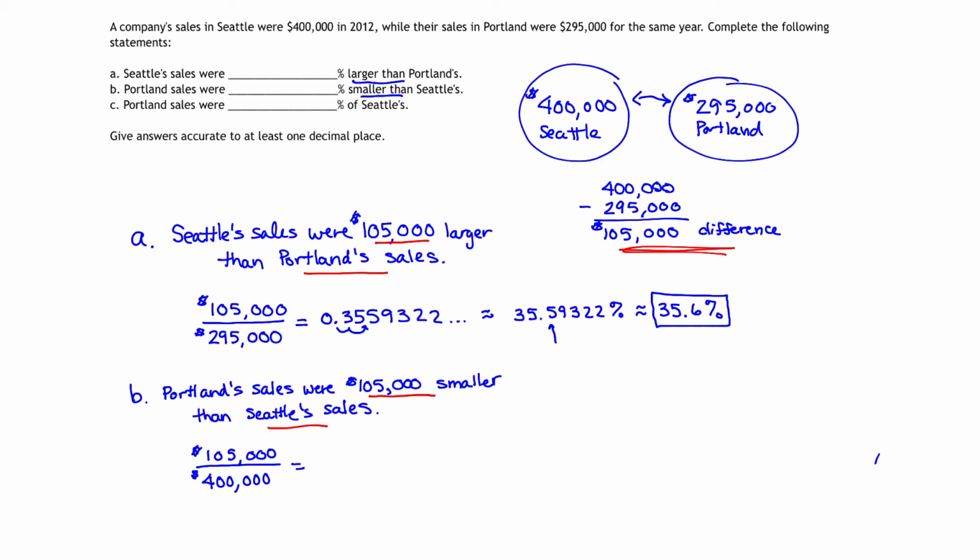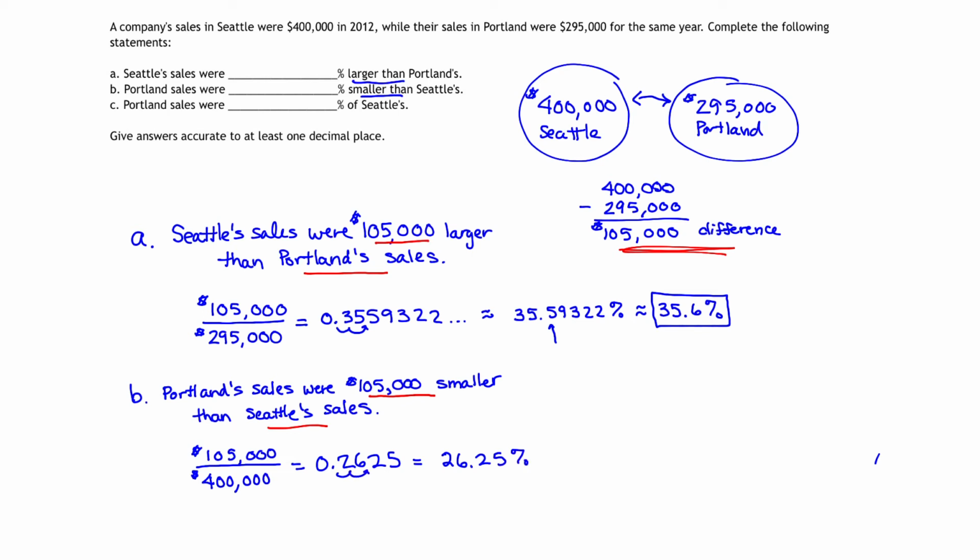Pulling out a calculator, if we take $105,000 and we divide it by $400,000, we get approximately 0.2625. Converting that to a percentage gives us 26.25%. That is moving our decimal 2 places to the right.